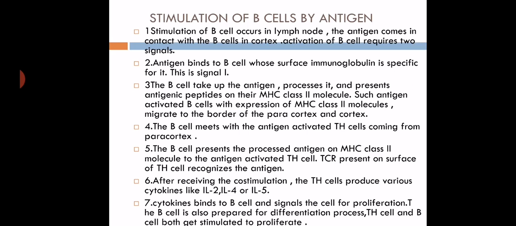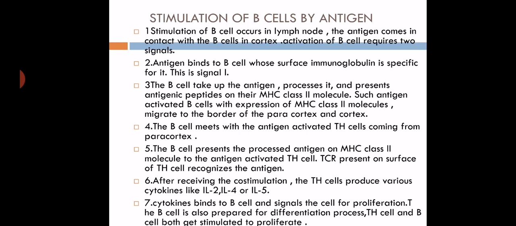Then the B cell meets the antigen activated T cells, T helper cells coming from the paracortical region. So actually, whenever there is activation of B cell and production of antibodies, it is necessary that the T helper cell should interact with the B cell.